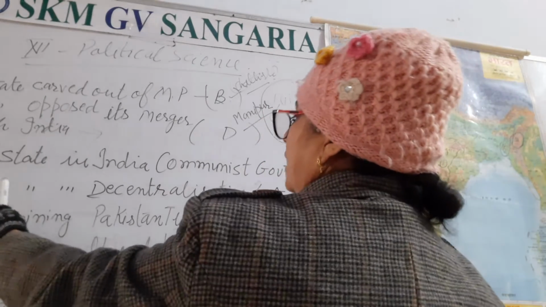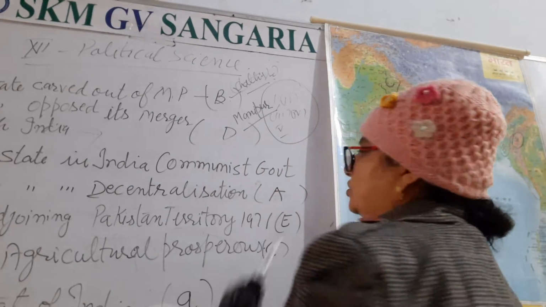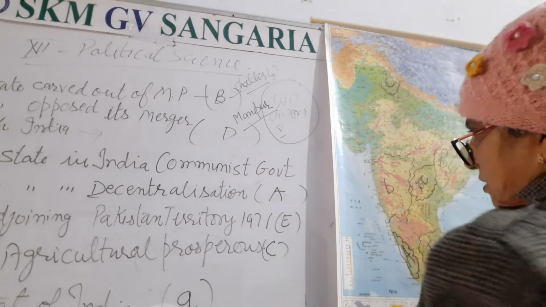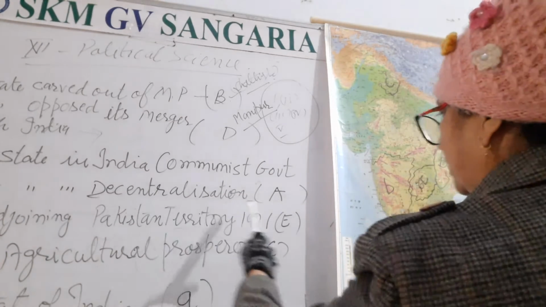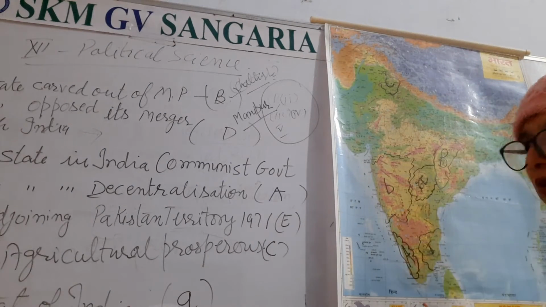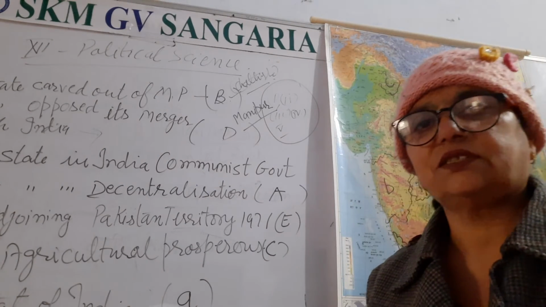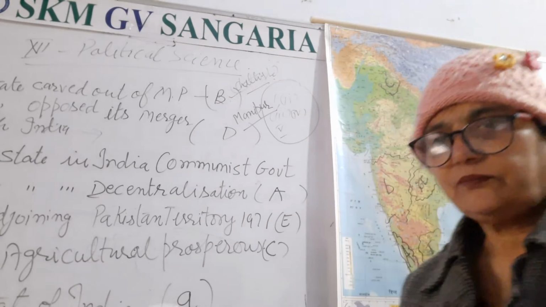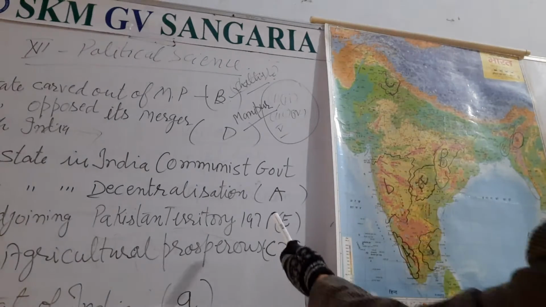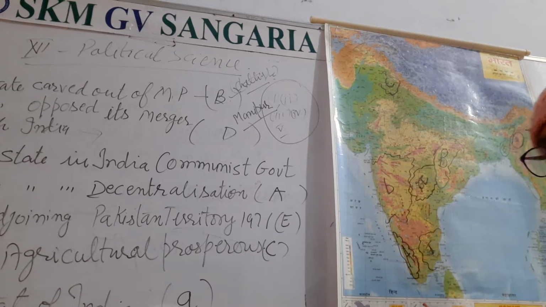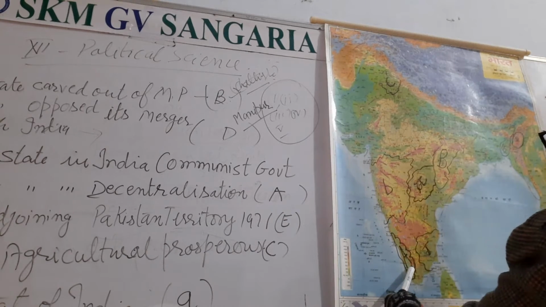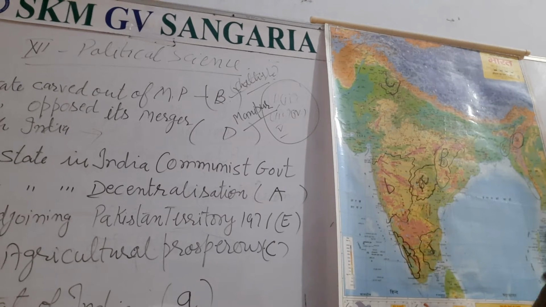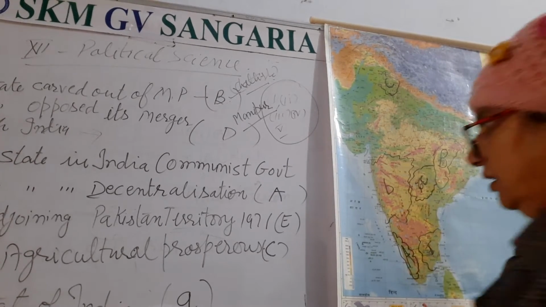One more question is there related to this state only. That is a state where decentralization was adopted. When this communist government was also in the same state, and decentralization, although there is decentralization in many states in India, now it is almost everywhere, right? But you have to identify according to the symbol given. A is given here once again, in this one, Kerala. So the answer is Kerala. You have to mention here Kerala.